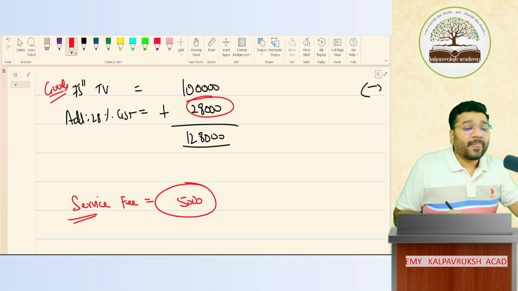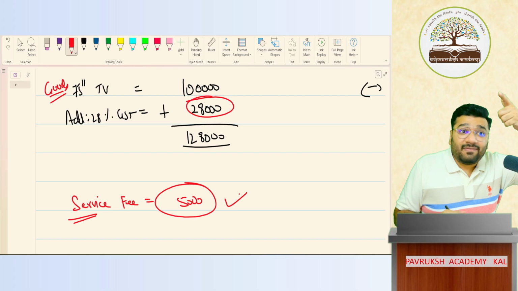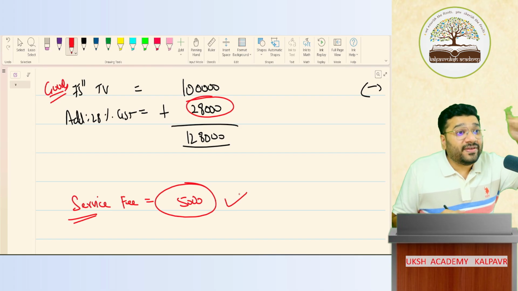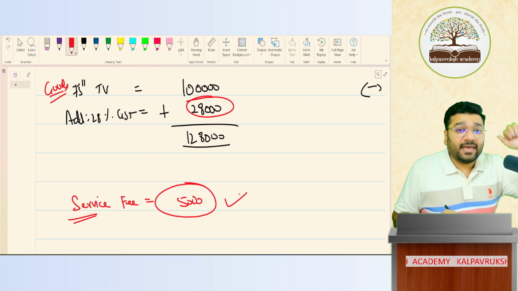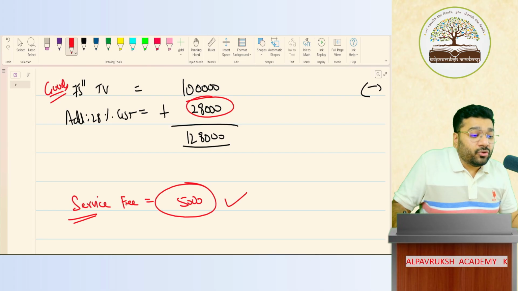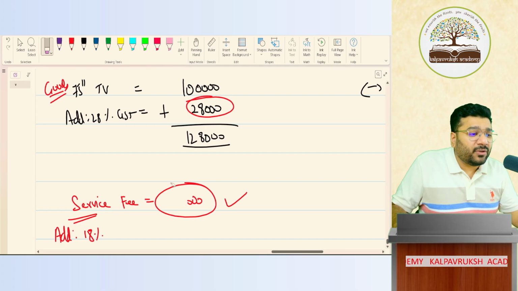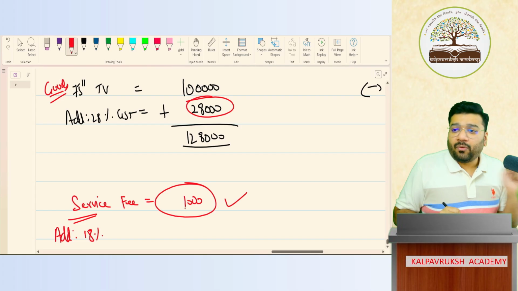Not got it? So now the AC mechanic said 5,000 is my service fee, for the work I'm doing. He will say, for the fee I'm charging, on that I will also charge GST. So from you, he will collect additional GST. How much percentage on services? 18%. So for your convenience, can I take this as 1,000 rupees? 1,000 is the service fee.